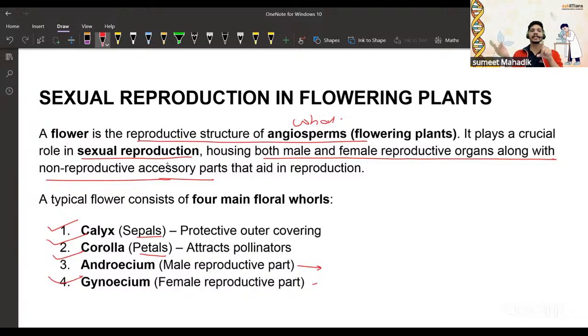Anther and filament. Inside the anther, there are pollen grains. That is a part of the androecium. In the gynoecium, we know there is a style, stigma, ovary, and ovules. These come under the gynoecium.